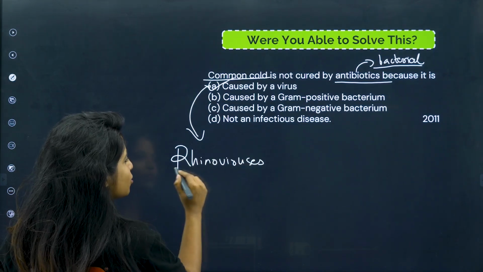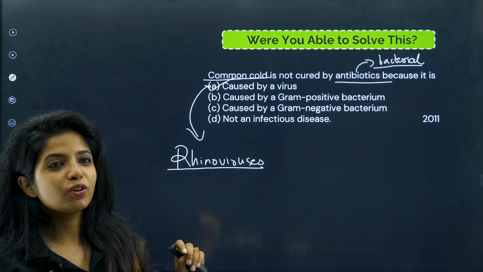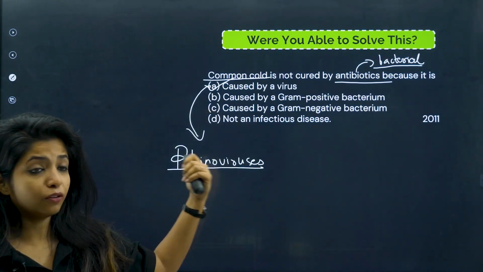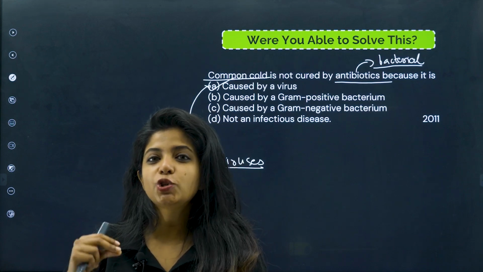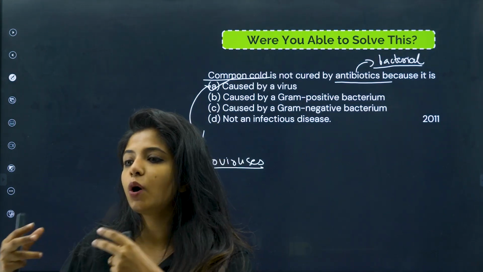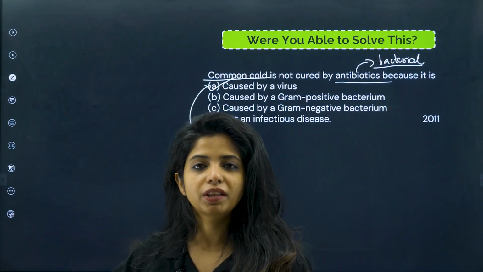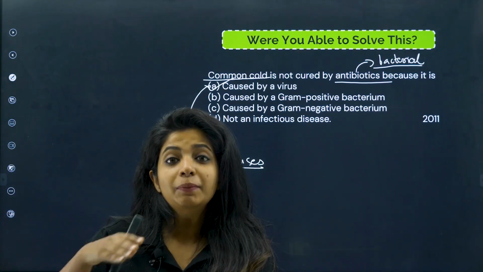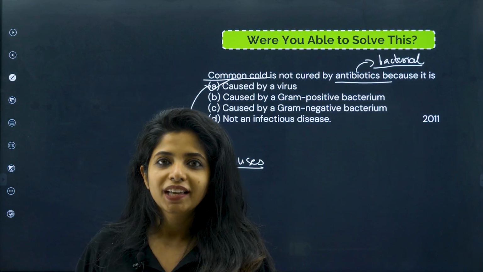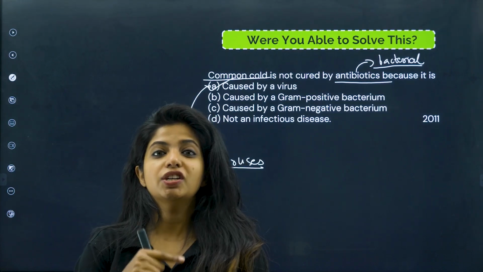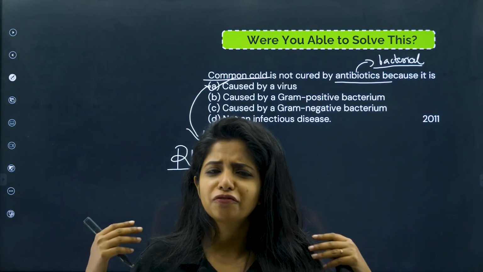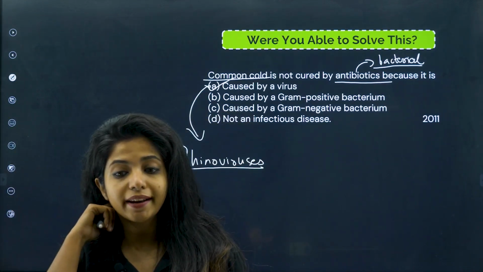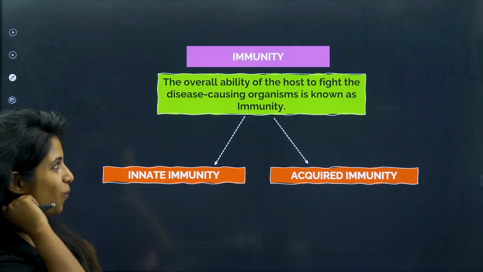Rhinoviruses. And why is no one able to solve this trouble of having common cold? Why is it not treatable? Because this group of viruses, that is rhinoviruses, change their genetic makeup. For example, I bring out a cure for it. The very next moment they will change their genetic makeup and be something new, so that the treatment that I found for them won't be useful. So this is how fluctuating their genetic makeup is, which is why we are not able to find anything against them. That is all about common cold, and this came in the year 2011. And now let's start today's topic, that is immunity.